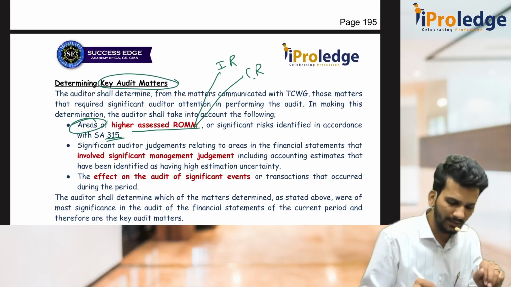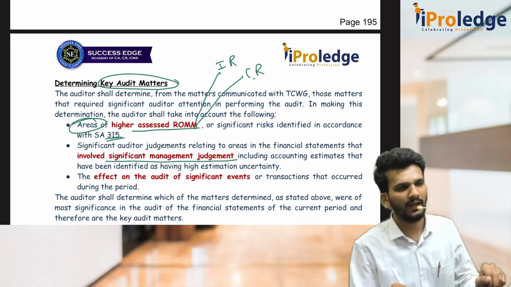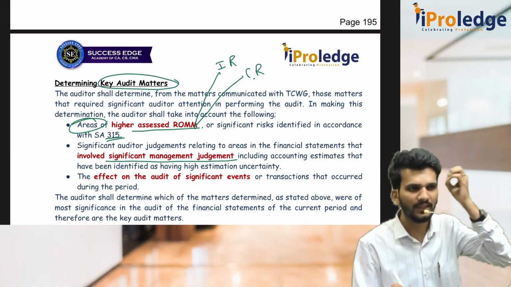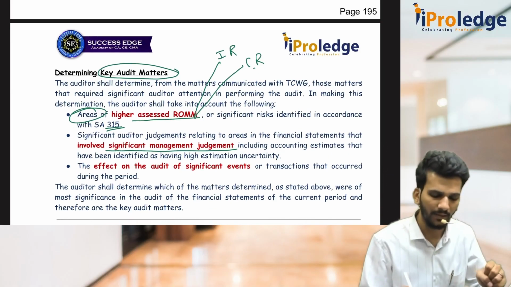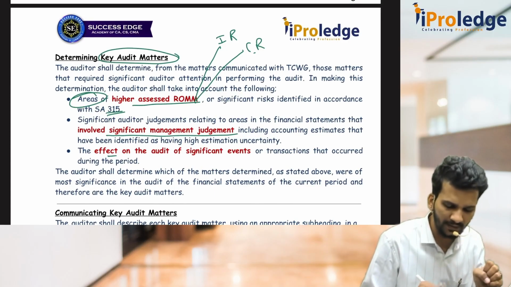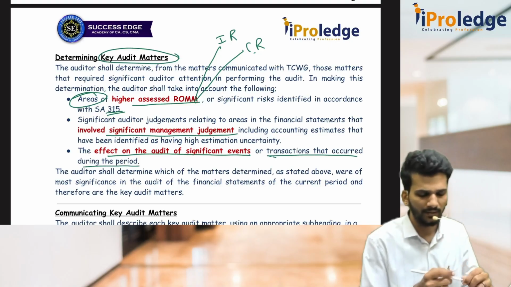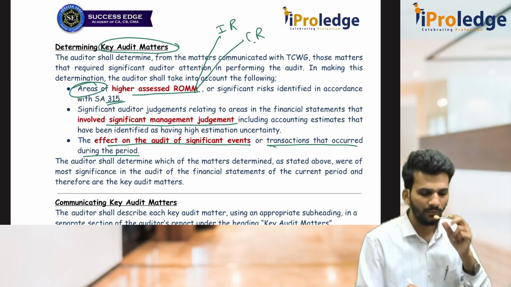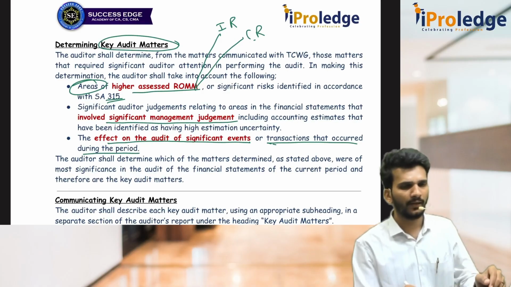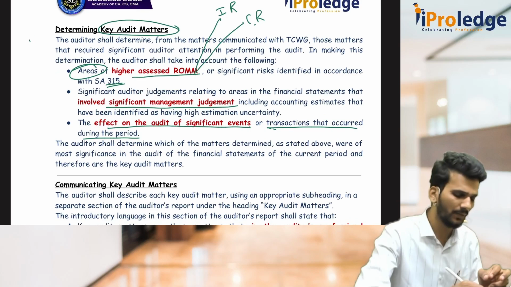Or there are some matters which are based on significant management judgment. It is not based on some evidence, it is just a judgment, an opinion of the management. Or those things which have effects on the audit of significant events or transactions that occurred during the period. These things determine whether to be communicated as key audit matter or not. The auditor will decide based on these things. Higher risk of material misstatement, this can be asked for 3 marks.